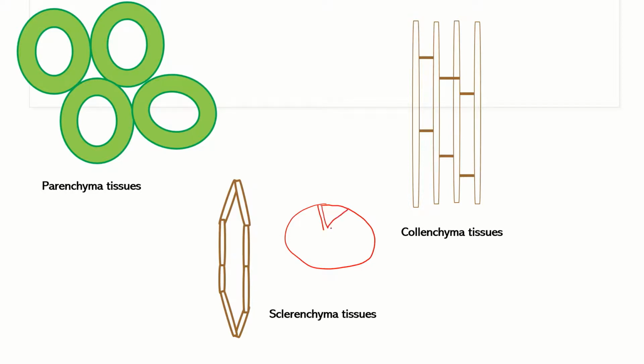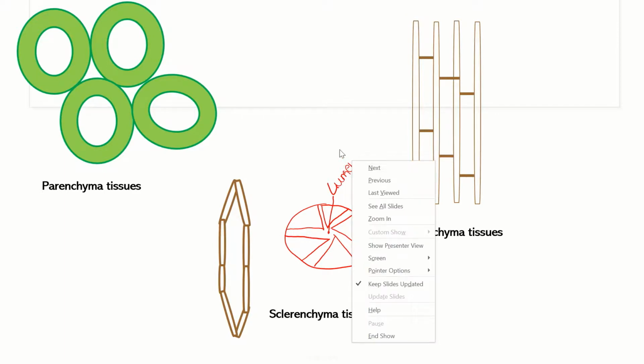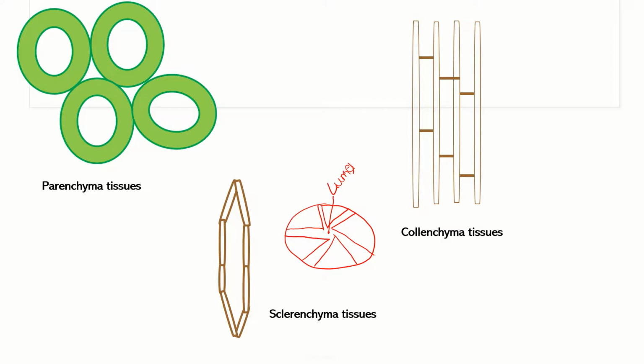They have pits and a lumen, and the wall of the stone or sclereid cells is made of lignin. The empty space is known as lumen, and here we can also see the pits.